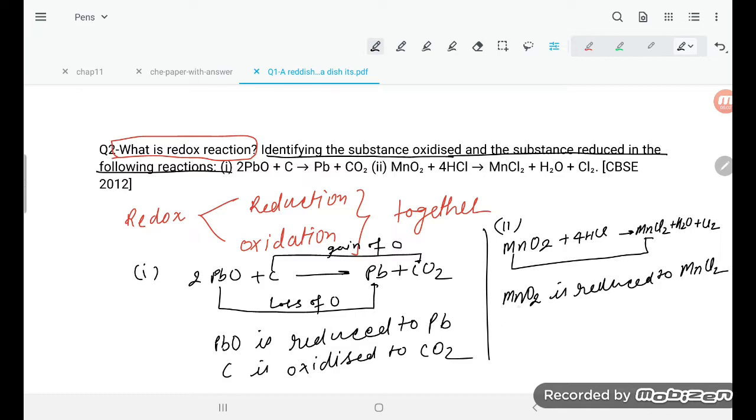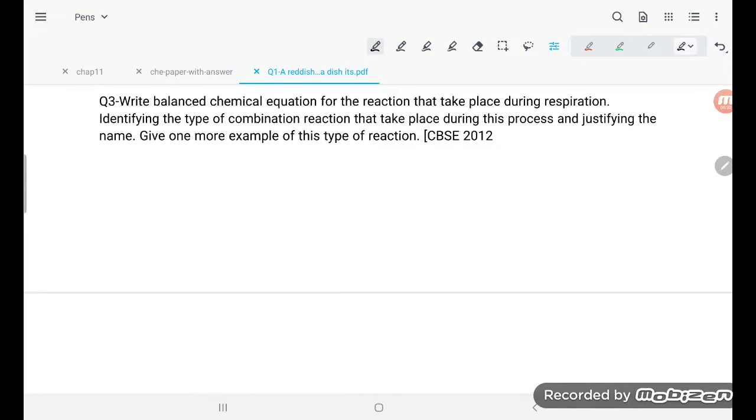Which one is going to be oxidized, friend? HCl: loss of hydrogen is oxidation, and here loss of O is reduction. So HCl is oxidized to Cl2. So this is the second question. I hope it is clear to you. According to the classes, if you keep remembering this, write the balanced equation, student. They are asking to write the balanced chemical equation for what, student?